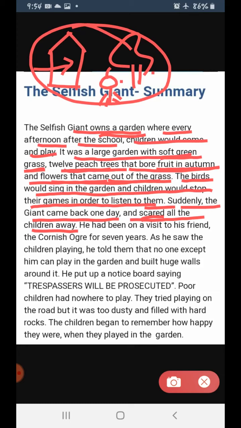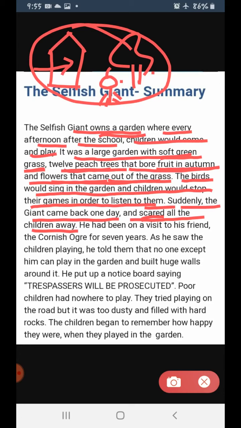How did he frighten them? He shouted at them. He said, go away from my garden. This is my garden and not your garden. Do not come back here and play anymore. I won't tolerate anyone coming into my garden and destroying its beauty. I don't want my garden to be spoiled. So go away from here. Fine?